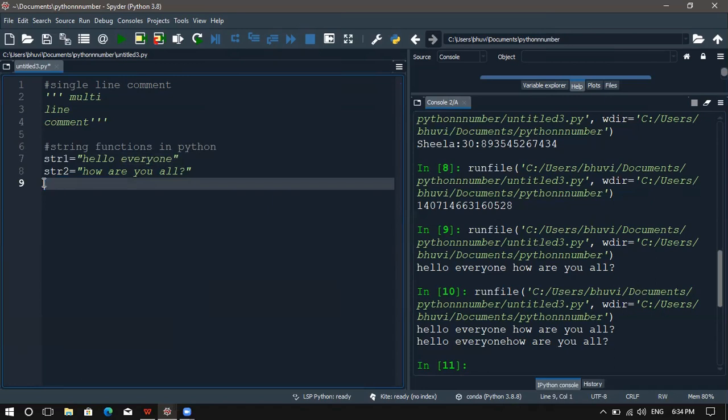If I print str1 in a bracket, I'm printing 5. Okay. Can you tell me which is the fifth character? I mean, which one is in the fifth index? Can you tell me?